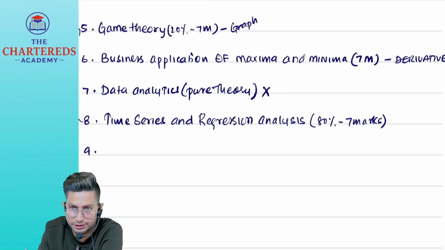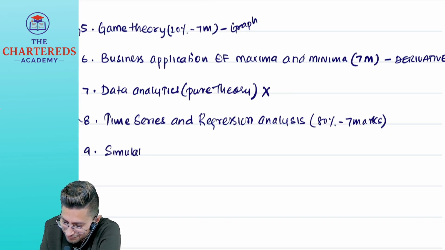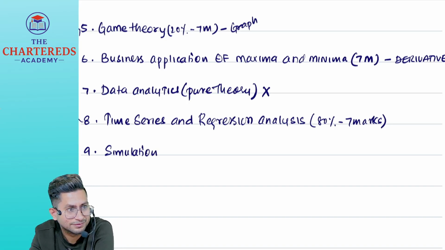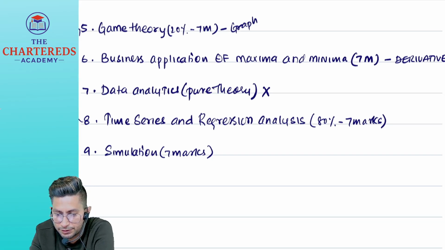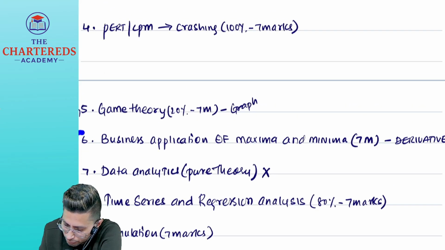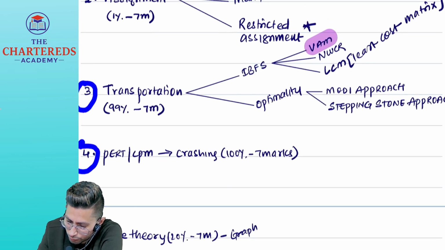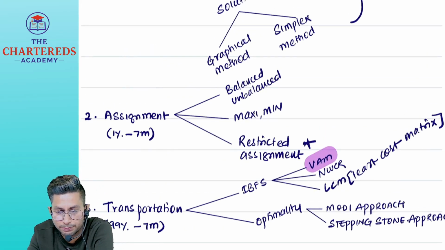Then I think your favorite chapter in Inter, simulation. That simulation also is a guaranteed question for 7 marks. 100% they will ask. Simulation also 100% they will ask in the exam. So these are the units we have in our syllabus. So guaranteed questions are 1, then 2, then 3, 4, 5. So 5 into 7, 35 marks. But be careful in